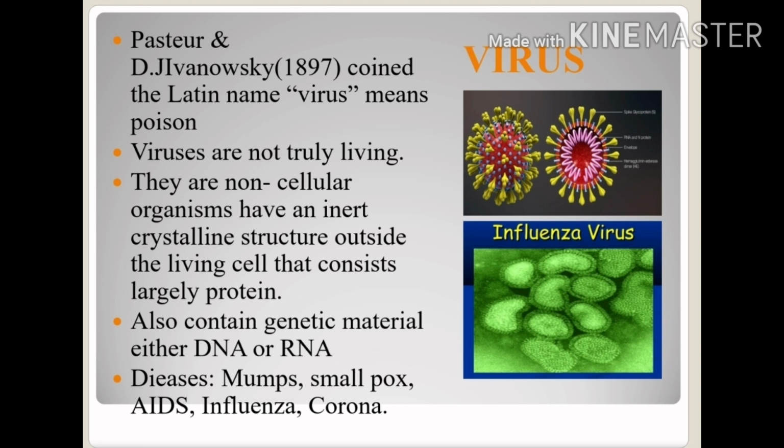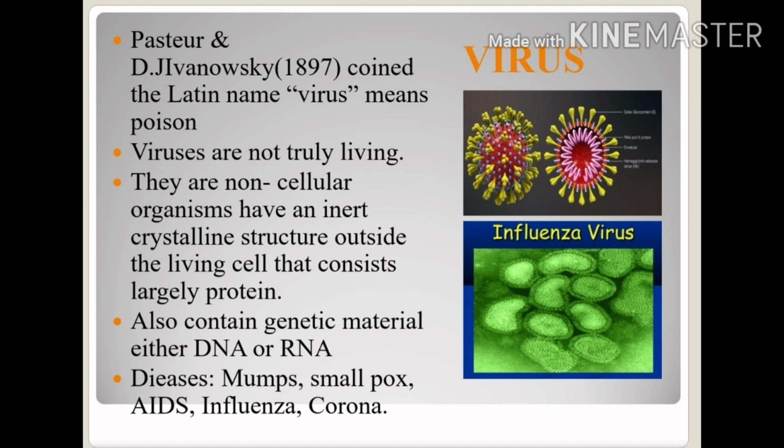You can see the two pictures of viruses given on the right-hand side of the slide. The upper picture is of the coronavirus and the influenza virus picture is given below. These are the viruses that create diseases such as corona and influenza respectively.